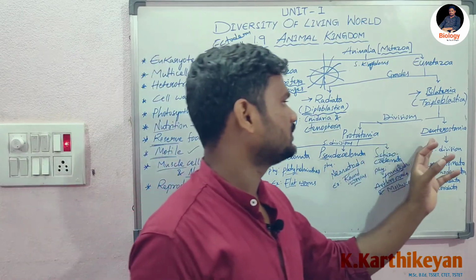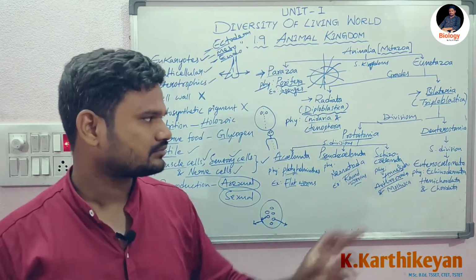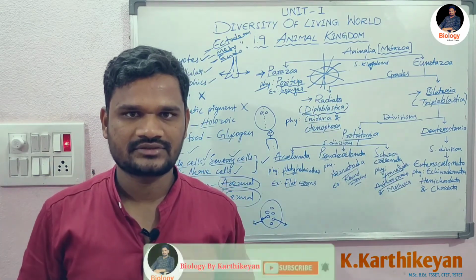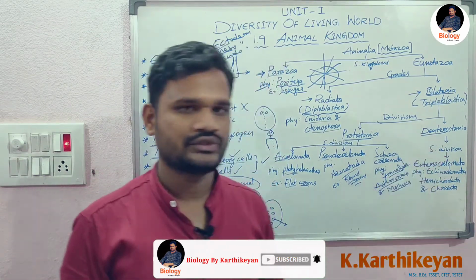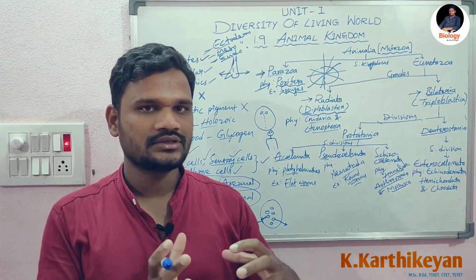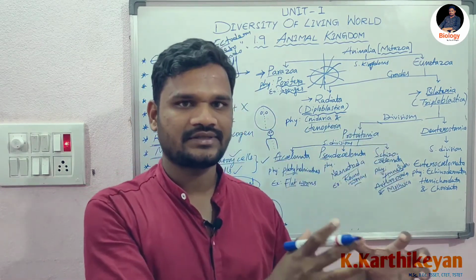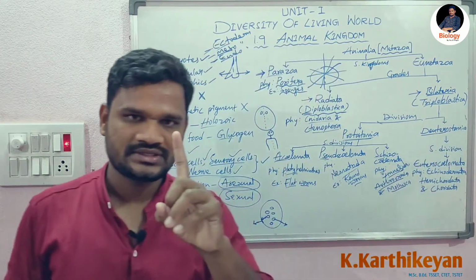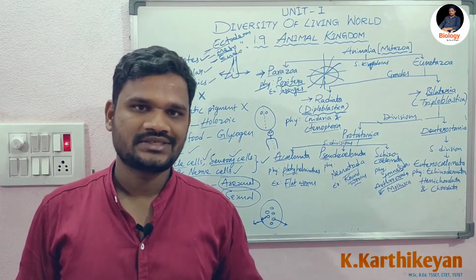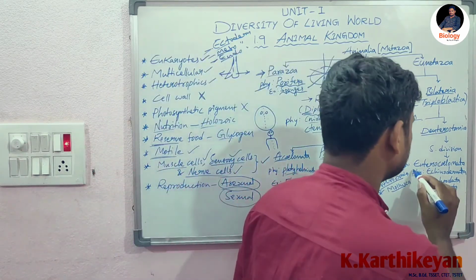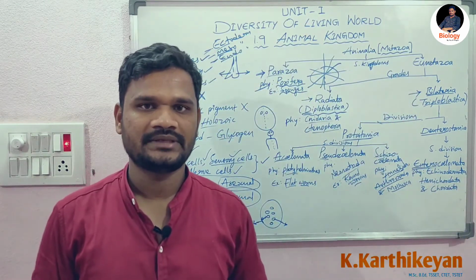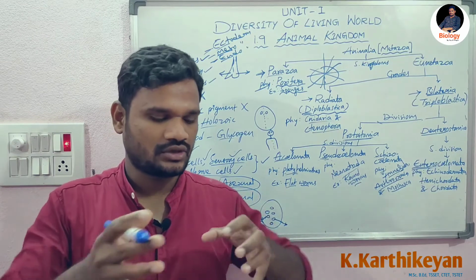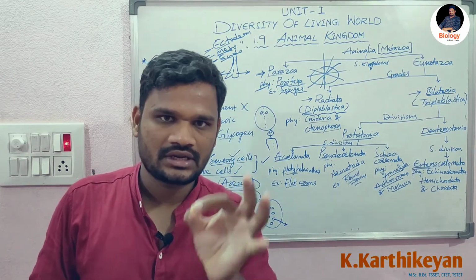And the next division is Deuterostomia. In Protostomia, blastopore develops into mouth first and then later anus is formed. In Deuterostomia division, during the development, blastopore develops into anus first and then later mouth is formed. This Deuterostomia is divided into only one subdivision based on the coelom, that is Enterocoelomata. Enterocoelomata means the coelom is formed due to extension or expansion of archenteron pouches.